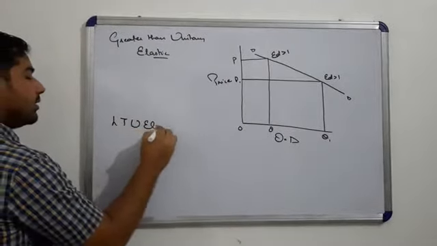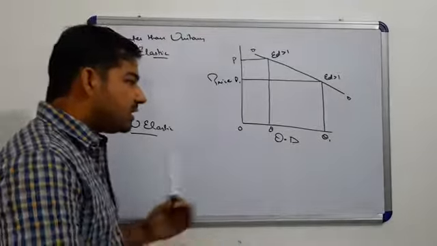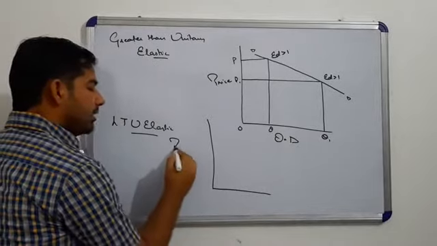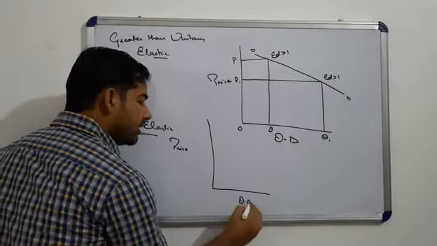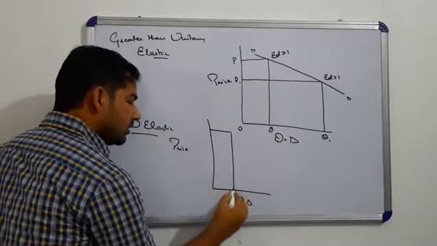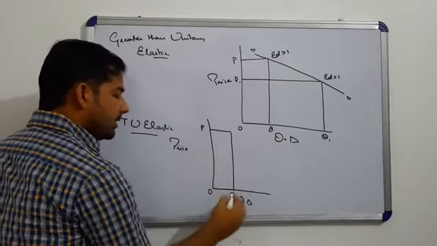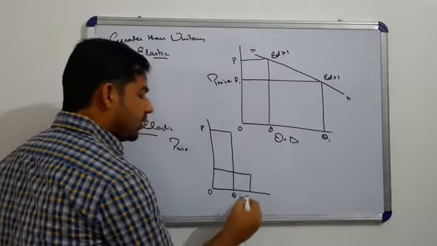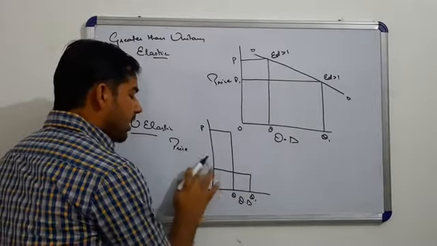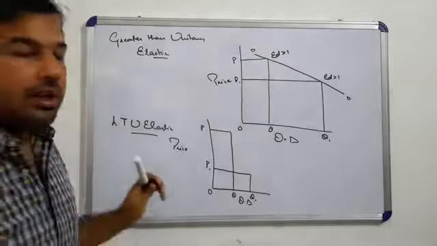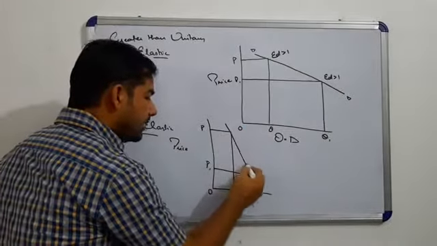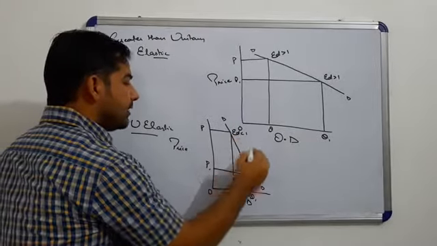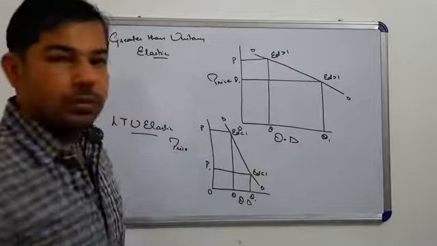Okay, dear students, when we talk about less than unitary elastic, we just talk opposite of it, that ED will be less than 1, and at this time again we make the price and we make the quantity demand, and in this situation this is the price OP and this is the quantity OQ. A substantial change in price has very low effect on quantity demand, and the demand curve is steeper in this situation. And there ED is less than 1.